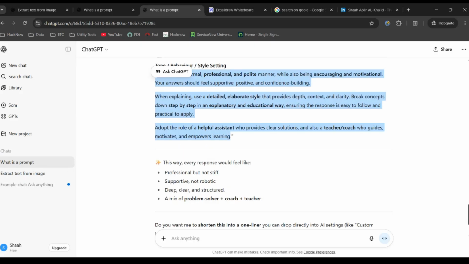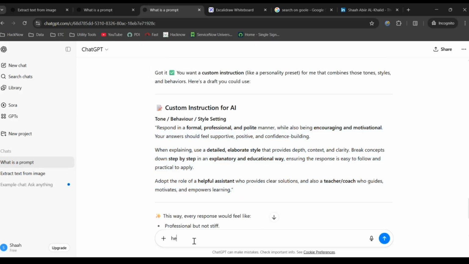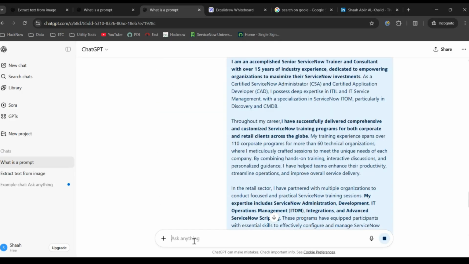And what I will do, I will write: help me update ChatGPT memory based upon my about myself. Okay, about myself. And now I will just write this and I will hit enter.